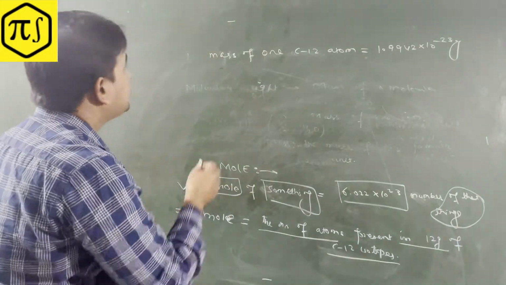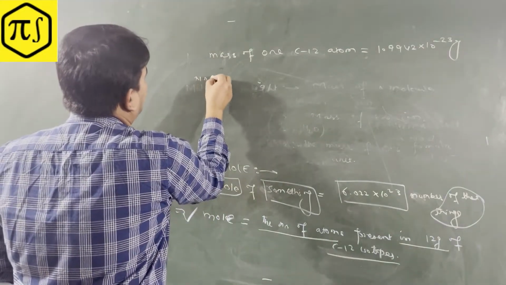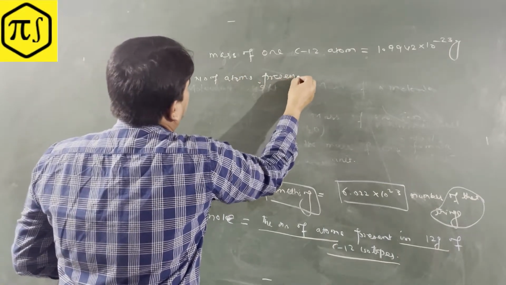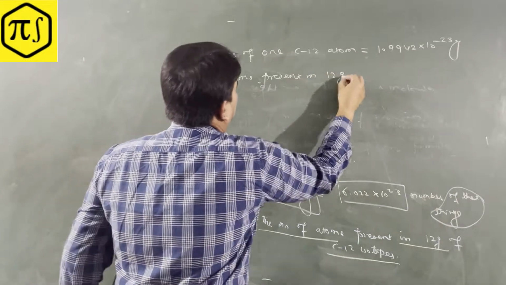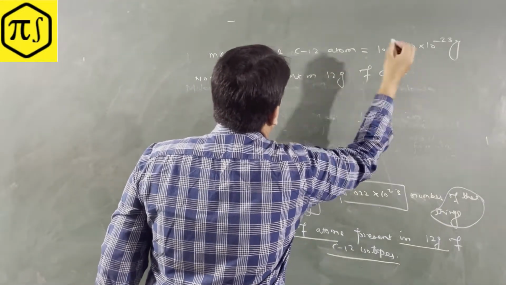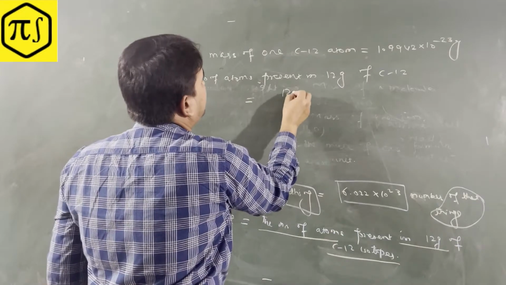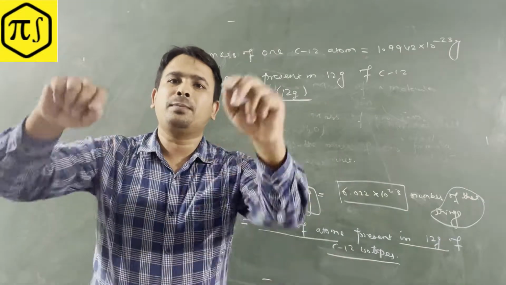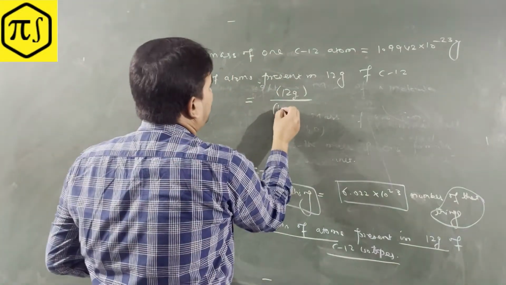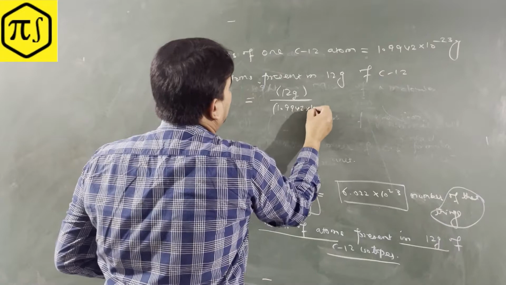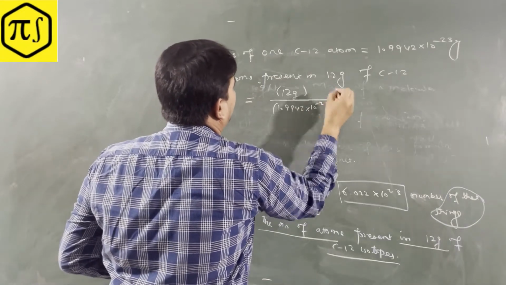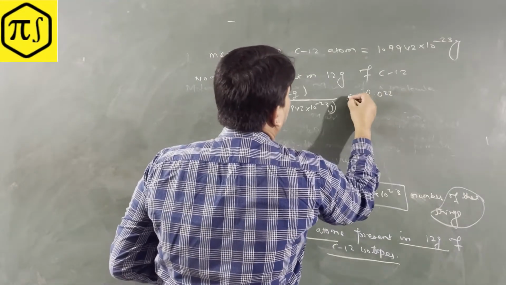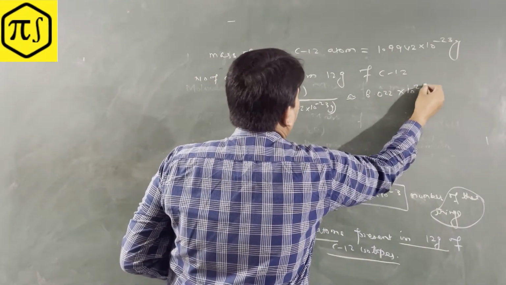So the number of atoms present in 12 gram of C12. Okay, so 12 gram divided by this is the total weight. They are telling you to identify the number of atoms in 12 grams. So simple here, right? 1 point. This is also in grams. What are you going to find out? 6.022, roughly approximately 10 to the power 22.